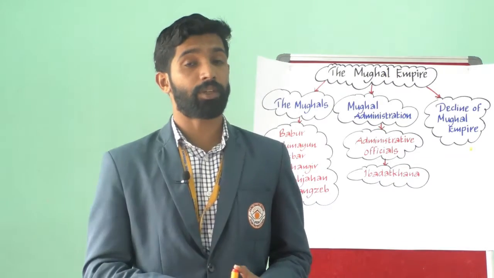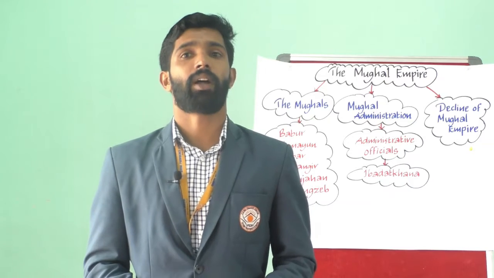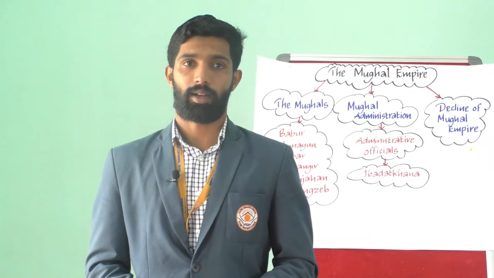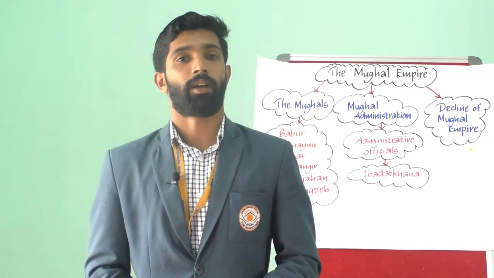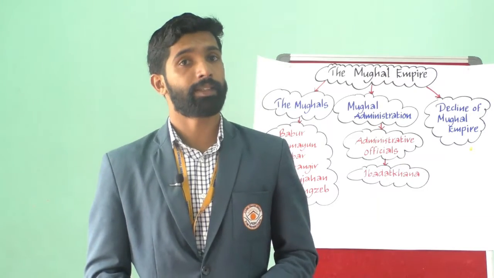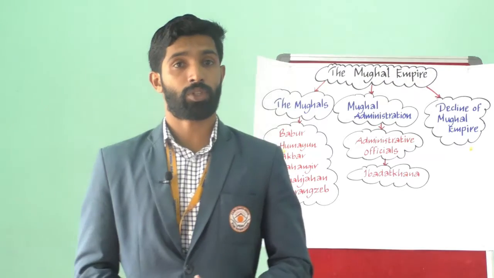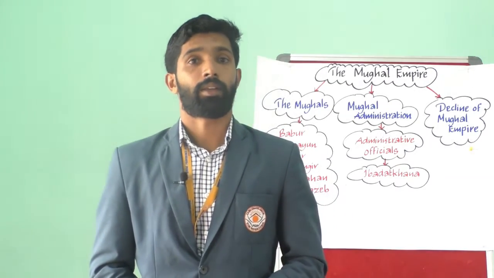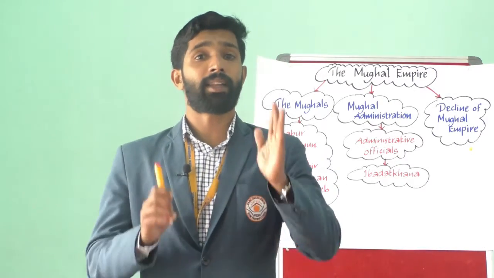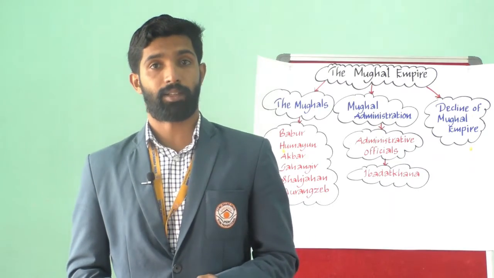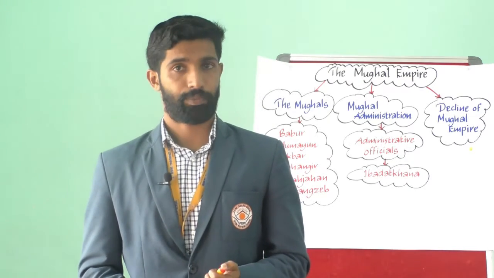Sher Khan defeated Humayun first at the Battle of Chausa in 1539. Remember the date? The Battle of Chausa was in 1539, and then another battle at Kanauj in 1540.